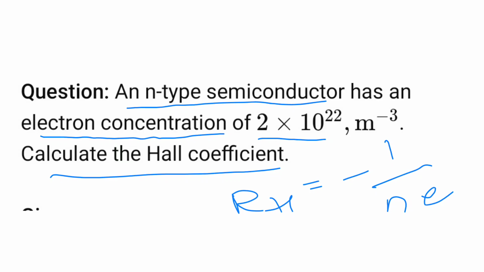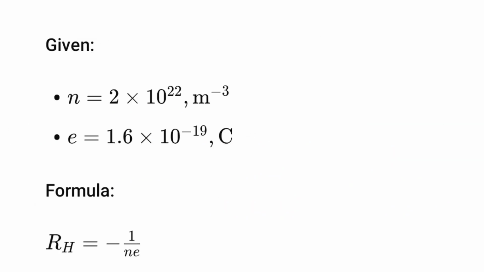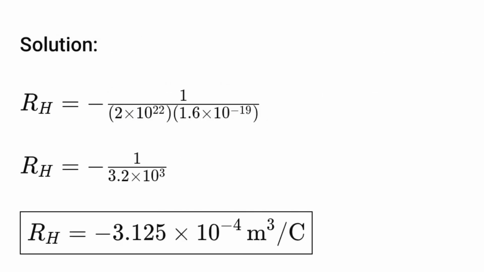Substitute the values in this formula and simplify. The negative sign indicates that electrons are the majority charge carriers. Therefore, it is an N-type semiconductor.